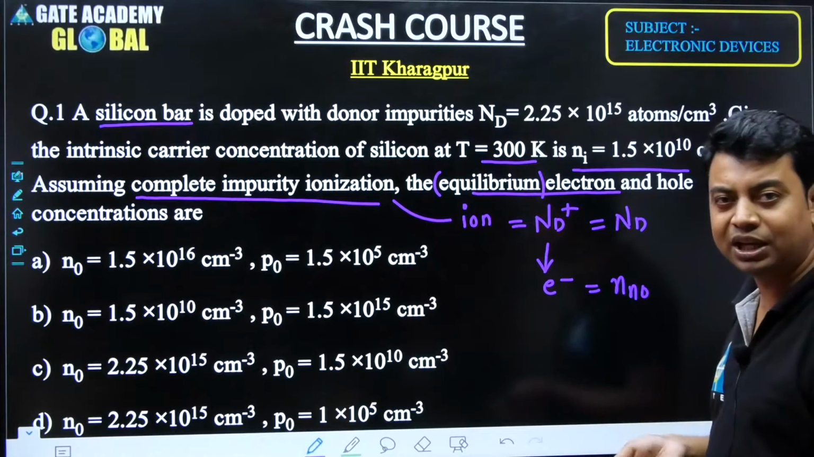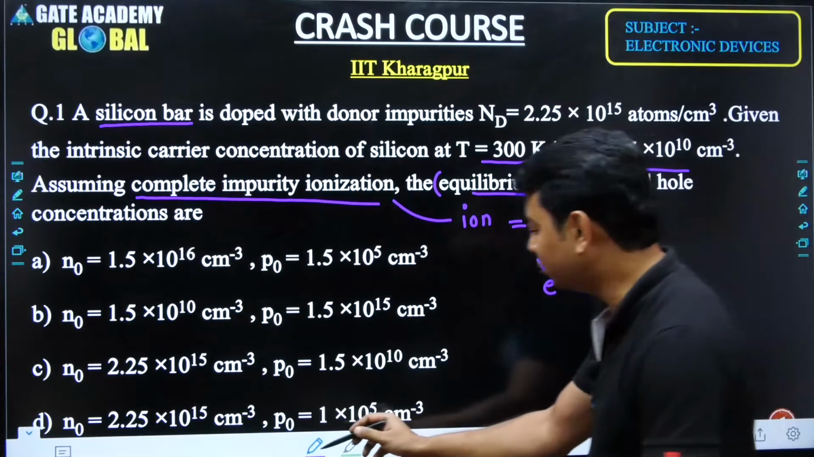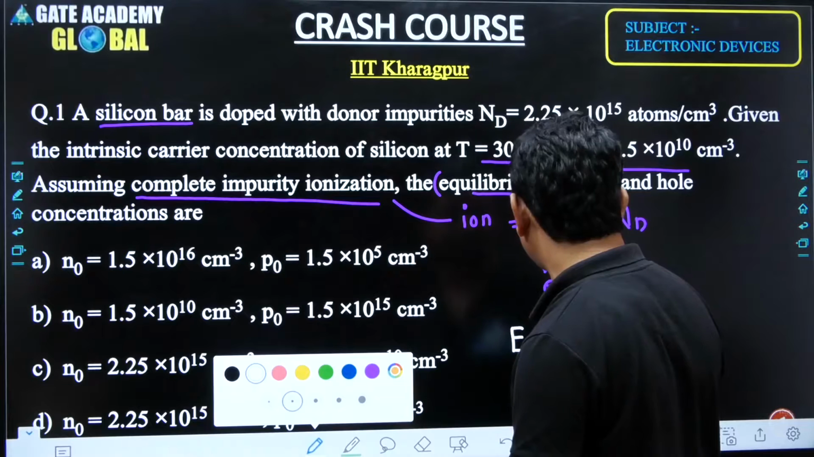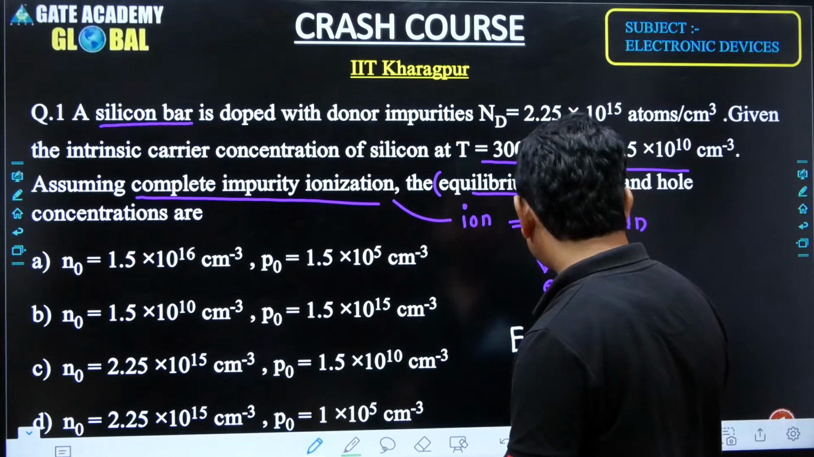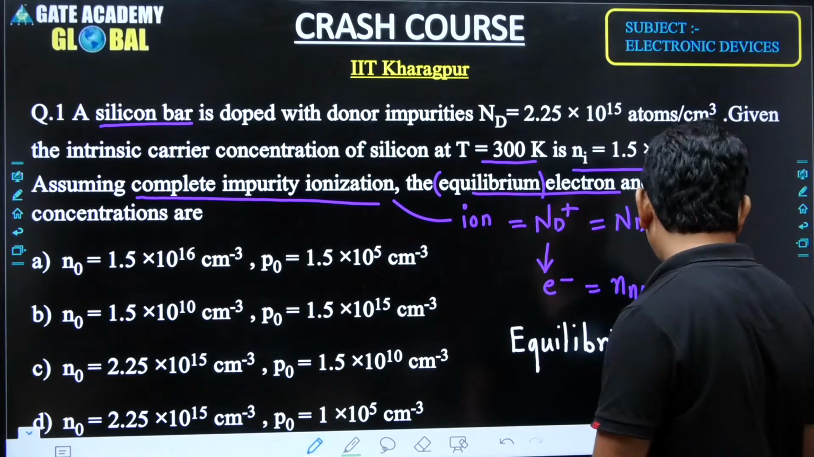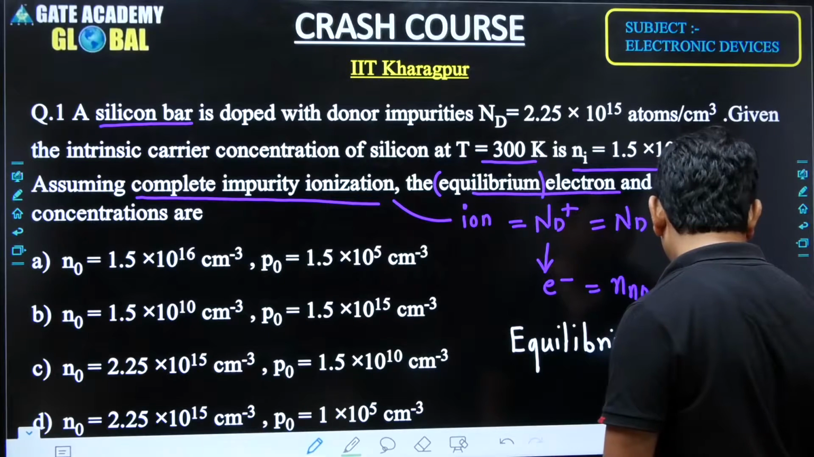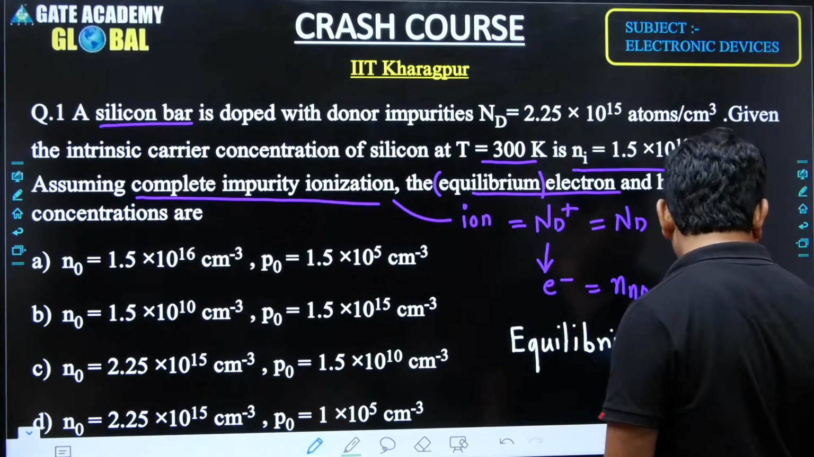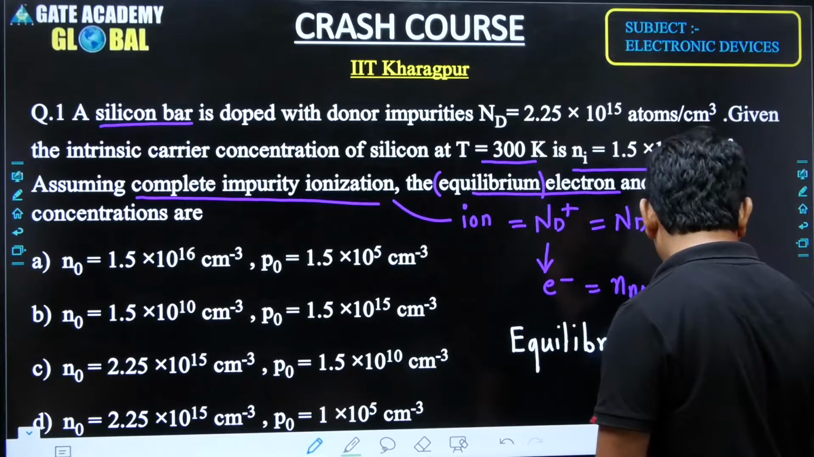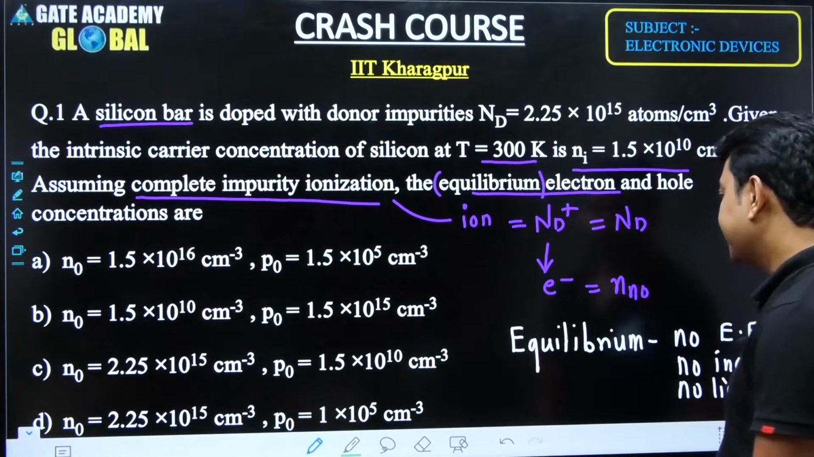We cannot apply any electric field. We cannot apply anything else. So the word equilibrium has some importance here. I would write: no electric field, no increment in temperature, and no light applied. That is nothing but the equilibrium condition.